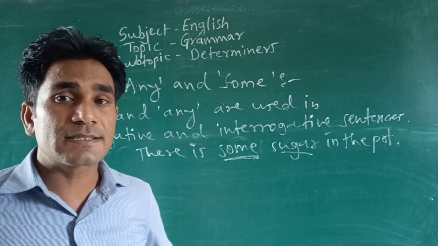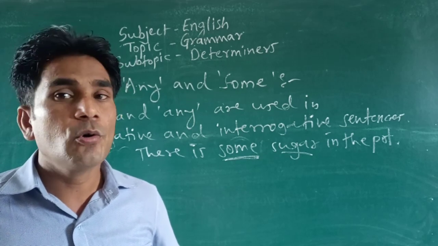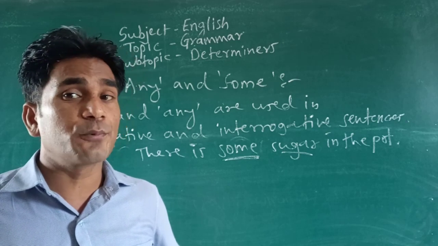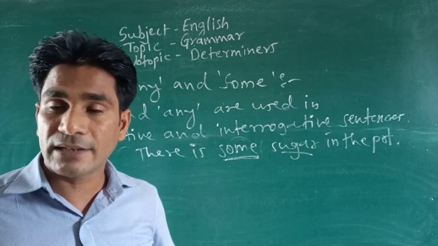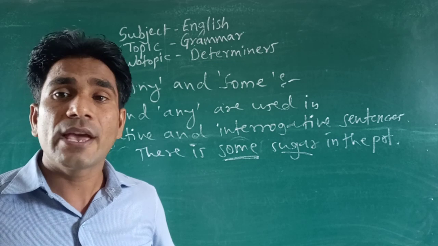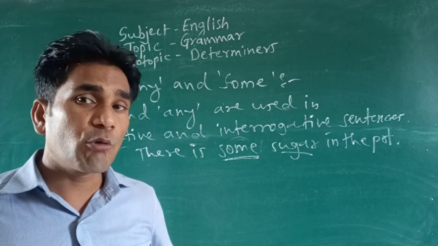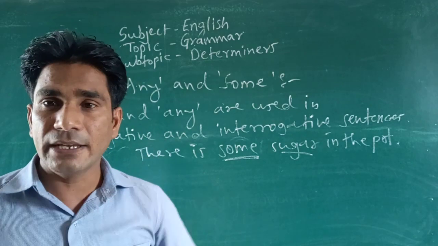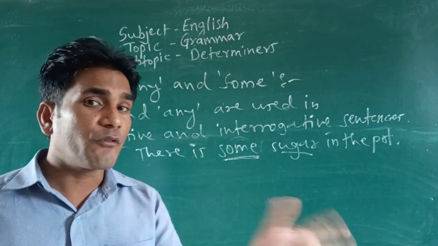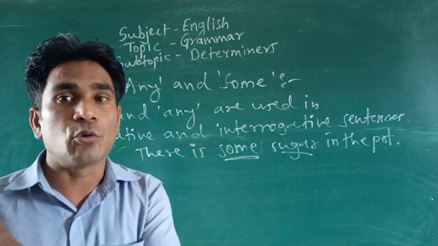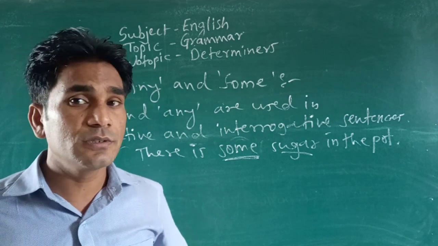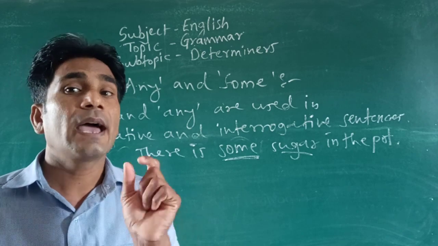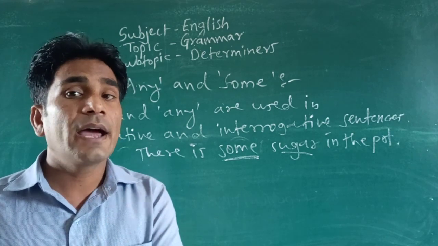In negative sentences we can write no or any. But the difference between the use of no and any we have seen. What is the difference? Helping verb plus not, then there is any. Helping verb without any negative word, then no. Understood? So this is the basic difference between the use of no and any.